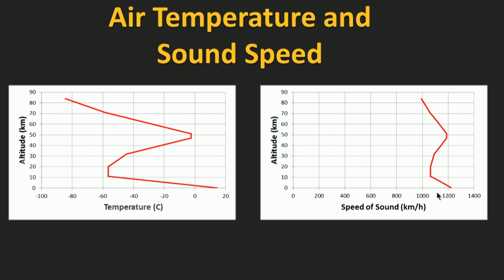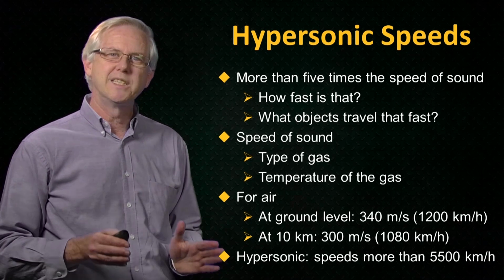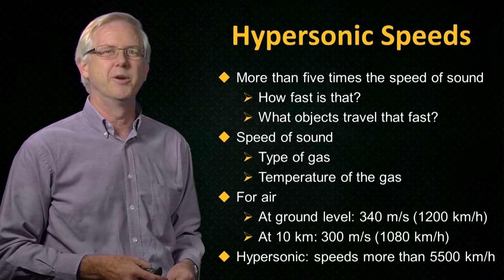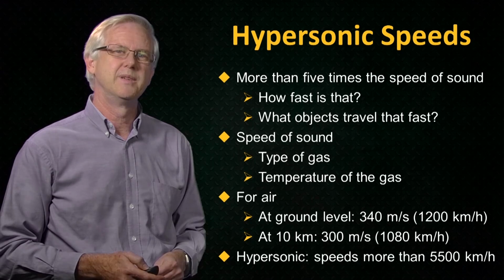So if we're talking about vehicles travelling at more than Mach 5, we're usually talking about vehicles flying at altitudes where the speed of sound is around that 1,100 kilometre per hour level. So we're looking at speeds in excess of around 5,500 kilometres per hour. Let's put that into perspective.